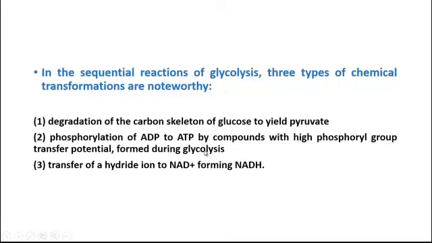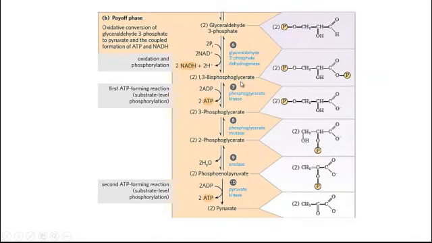Those compounds in biological systems which have got higher phosphoryl transfer potential as compared to ATP, only those compounds can transfer their phosphoryl group to adenosine diphosphate and convert it into adenosine triphosphate. And one of the examples of such compounds is phosphoenol pyruvate. These are the compounds which are formed during glycolysis. One of these is 1,3-bisphosphoglycerate and the other one is phosphoenol pyruvate. And both of these are donating their phosphoryl group to ADP to form ATP, which means that their phosphoryl transfer potential is higher as compared to that of ATP.